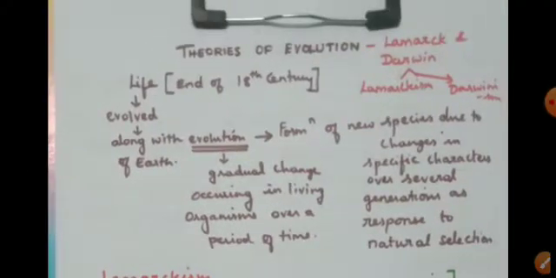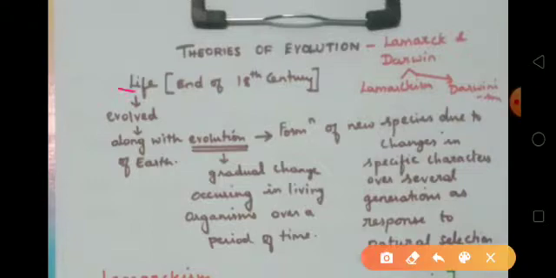Theories of evolution. In this, they have said that life was evolved along with the evolution of the earth. So when the earth started to evolve, life also started to evolve. So when does this occur? At the end of 18th century.